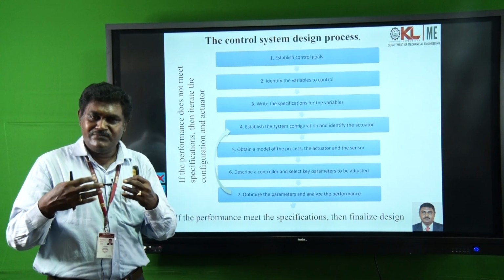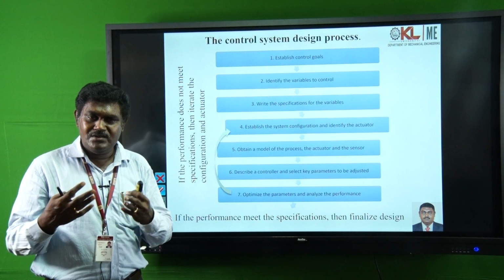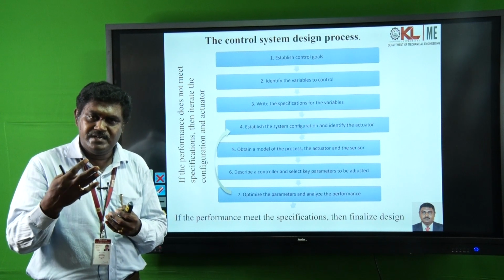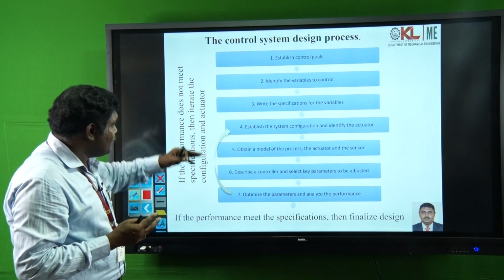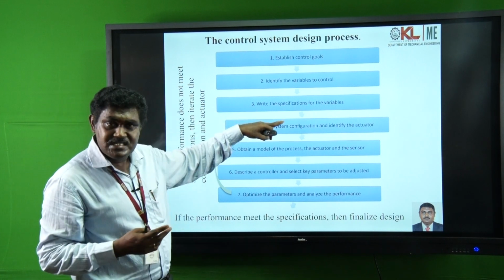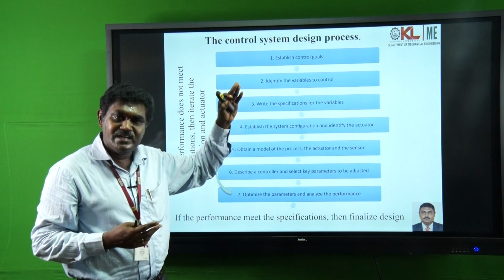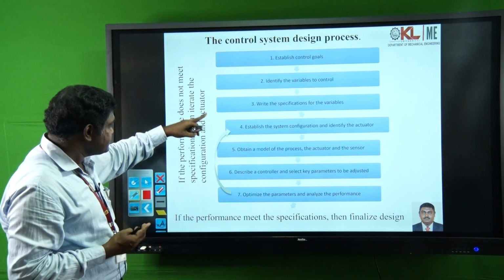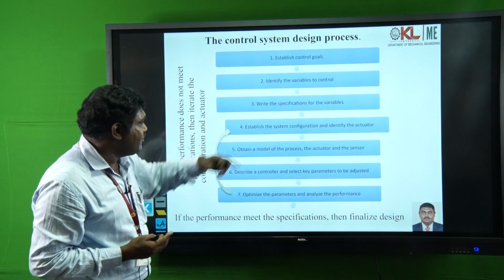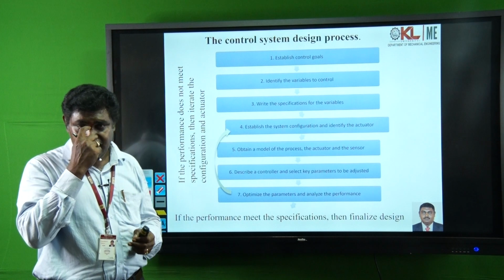For different operations we require different speeds, different feeds and different depths of cut. These are the specifications. You write down the specifications of the different variables, and then establish the system configuration and identify the actuator.